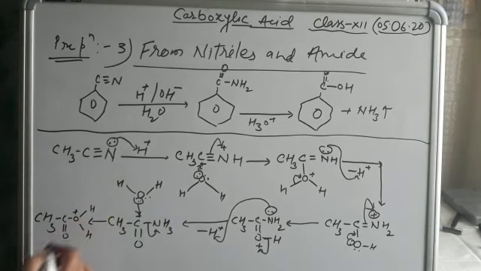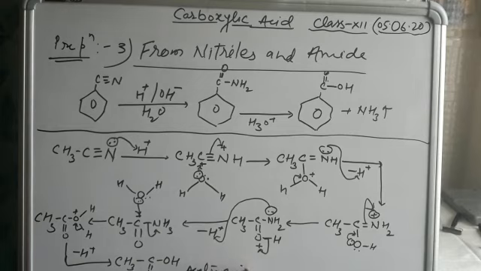Positive charge appears on this oxygen, so it takes this bond here, and the removal of H+ takes place, and the formation of CH3, C double bond O and OH. In this way, formation of acetic acid takes place. Acetic acid.